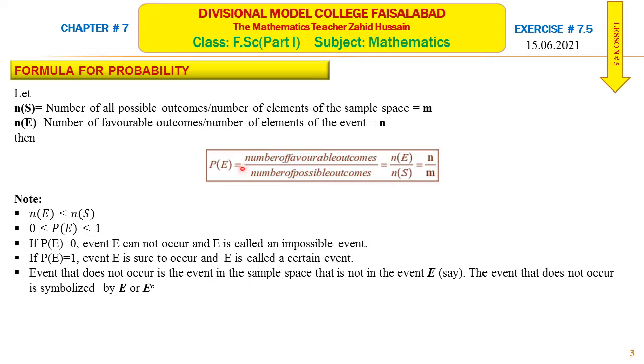So this is the basic formula which we will use to solve the questions of probability, and in this lesson we will solve questions of exercise 7.5. For the probability of an event that does not occur, the formula is this: if we are given the probability of an event that occurs, then the probability of the event that does not occur is equal to 1 minus the probability of that event. If in a bag there are two colors of marbles, red and white, and the probability of red is given and you are asked to find the probability of white, then the probability of white will be equal to 1 minus the probability of red marbles.